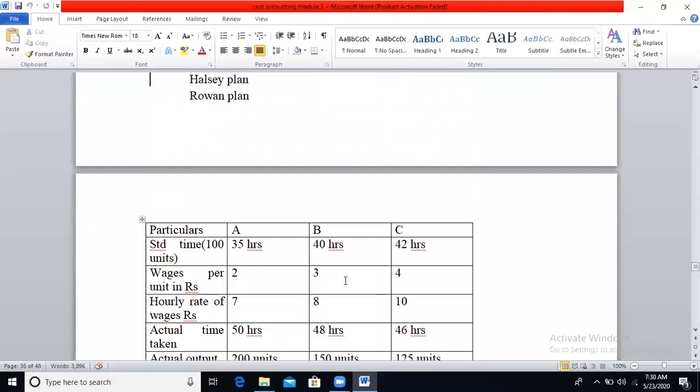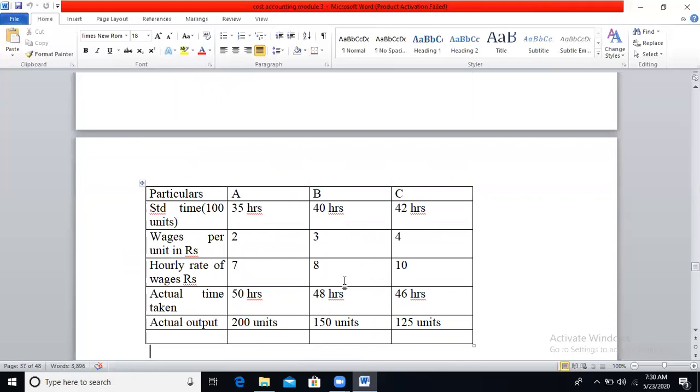The second method is piece rate system. The formula is number of units produced into rate per unit. Worker A is producing 200 units, worker B is producing 150 units, and C is producing 125 units. The rate per unit is 2 rupees, 3 rupees, and 4 rupees.